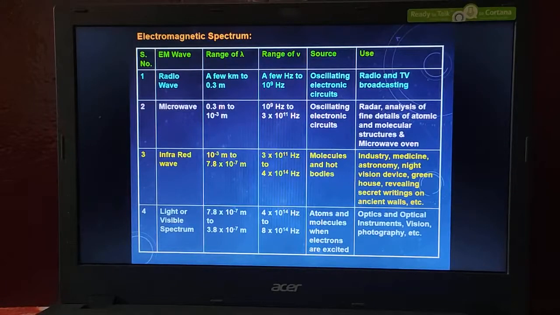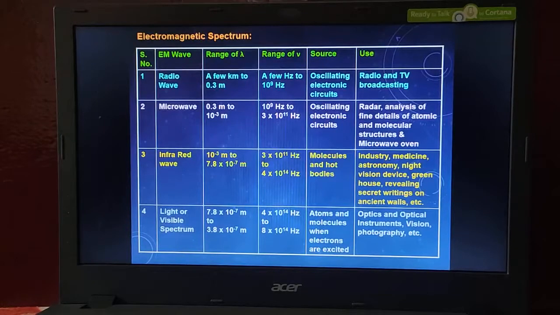And visible light. I have already said that without visible light, we cannot see anything in our universe. So it is used in every optical instrument. Visible light is used in optical instruments, photocells, photosynthesis, and more importantly, it is needed to see the things around us. This is the use of visible light. And what are the uses of UV rays?